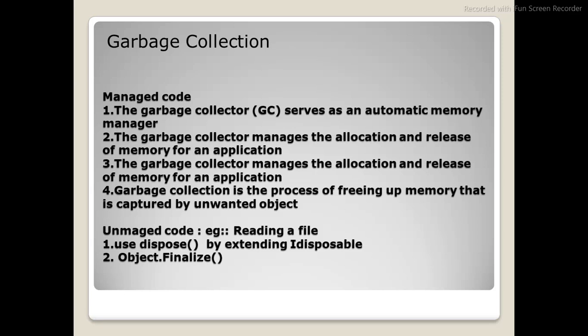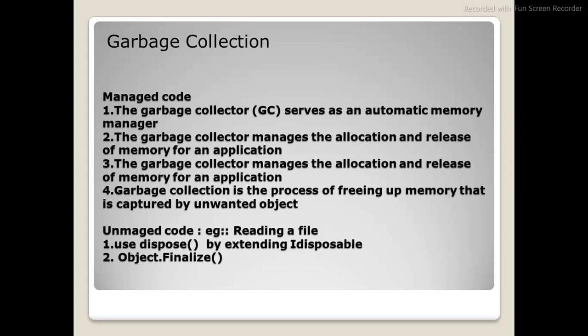The garbage collector manages the allocation and release of memory for an application. It is responsible for memory management. Garbage collection is a process of freeing up memory that is captured by unwanted objects.